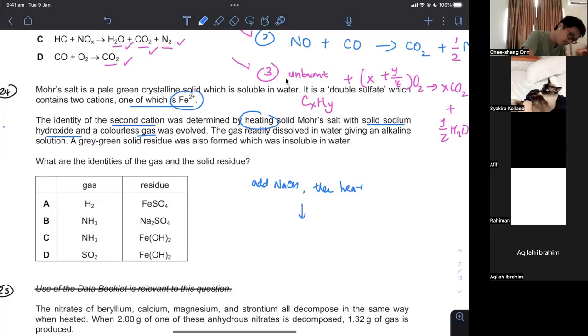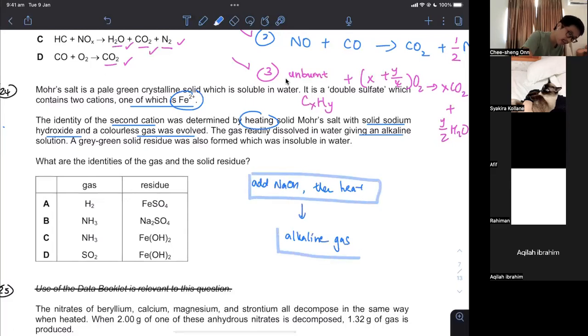Then I get a gas, which is colorless, and it dissolves in water, giving an alkaline solution. So I get an alkaline gas. This should tell you, when you add NaOH and then you heat it, you get an alkaline gas. They don't say it, but this one will turn red litmus blue, because that is the test for alkaline gas. The gas must be ammonia.